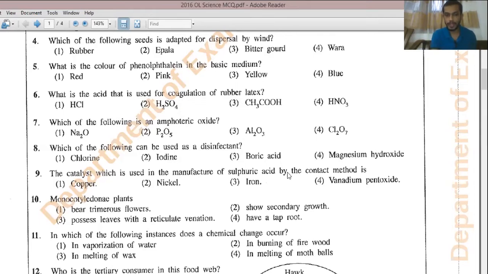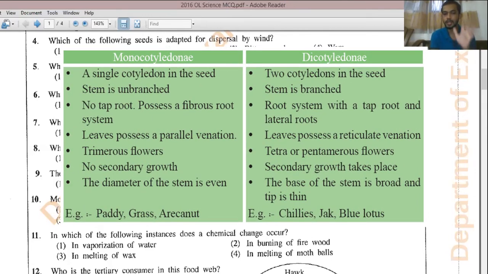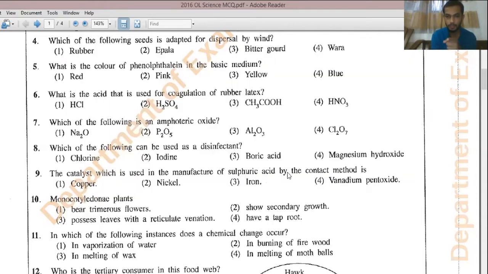Then for question number 10, see, monocotyledonous plants bear trimerous flowers. That is correct. If you take the features of monocotyledonous plants, they bear trimerous flowers. They have a fibrous root system. They don't show any secondary growth, right? You can see parallel venation in their leaves, right? So those are the features of monocotyledonous plants. But the other 3 answers are features of dicotyledonous plants. So question number 10 answer should be the first one.